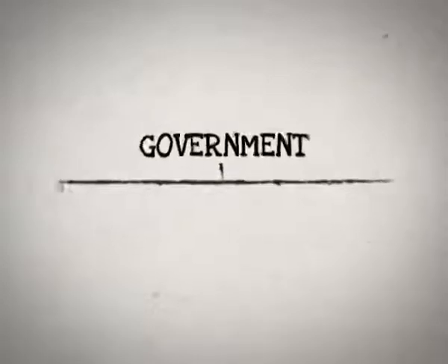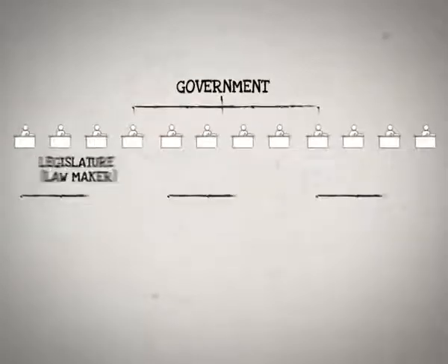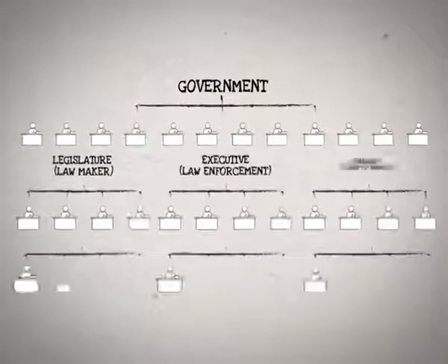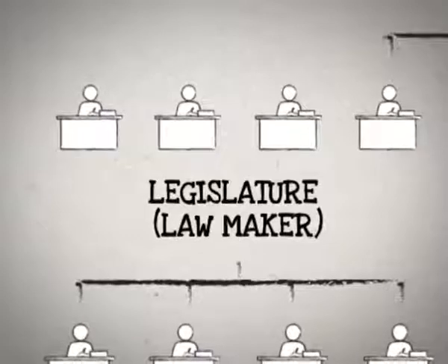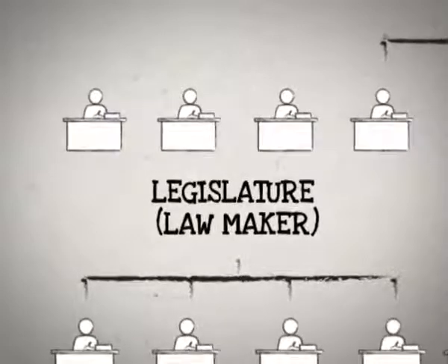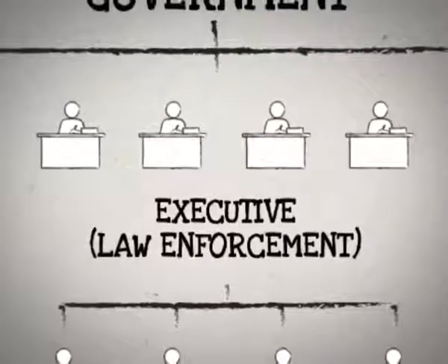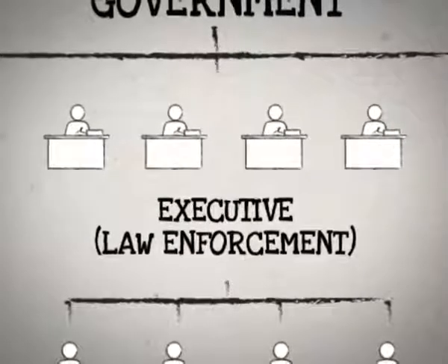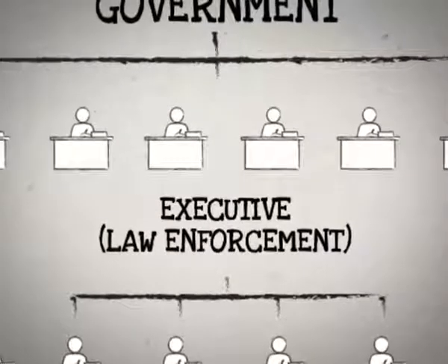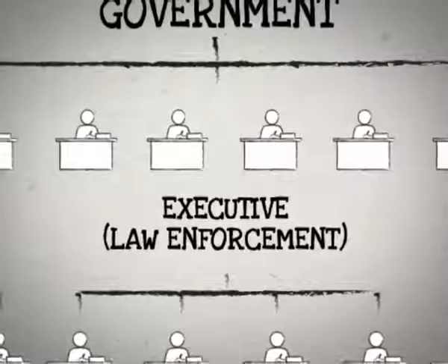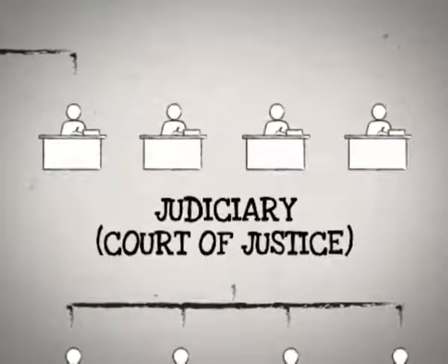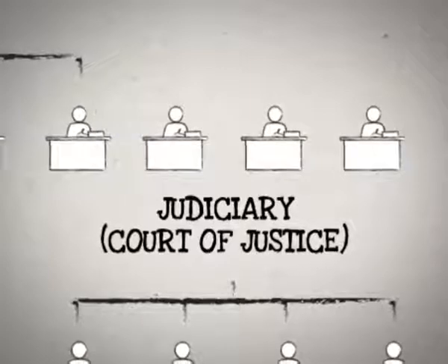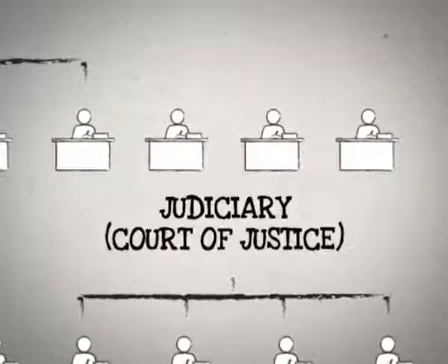In a democratic country, there are three branches of power: legislative, executive, and the judiciary. The legislature makes, amends, and repeals laws. It also controls national finances or budgets. The executive branch enforces the laws and runs the government of the day. It is also responsible for the implementation of laws and delivering of services such as education and welfare. The judiciary is responsible for administration of justice and interpreting the Constitution and various laws.